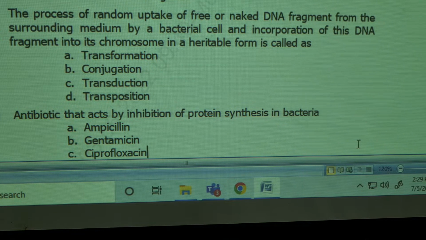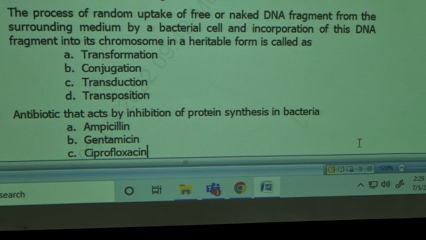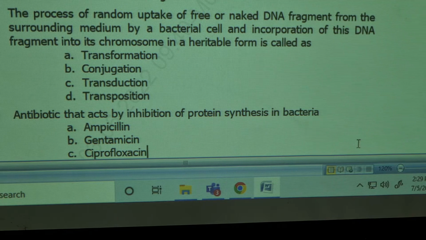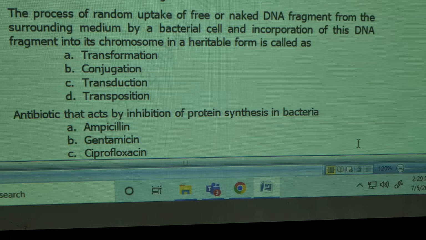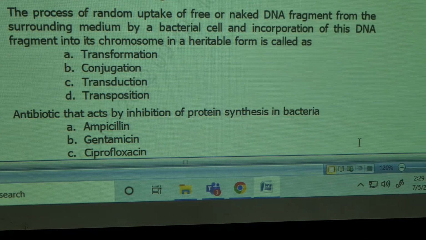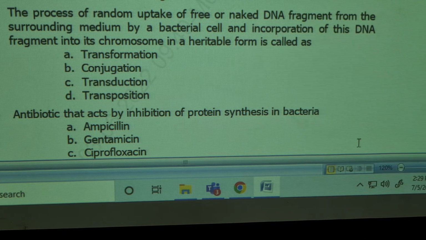All are motile except which one? Klebsiella.